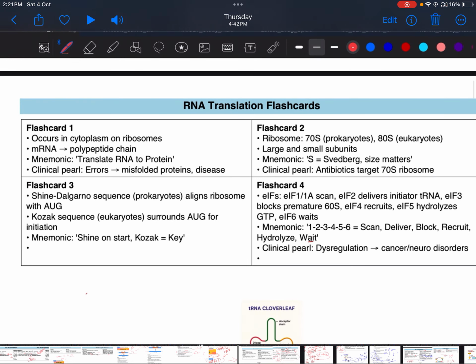Till now we have covered up to DNA replication and transcription, and now today's topic is RNA translation and the Lac Operon. The last topic is the Lac Operon in this molecular biochemistry.